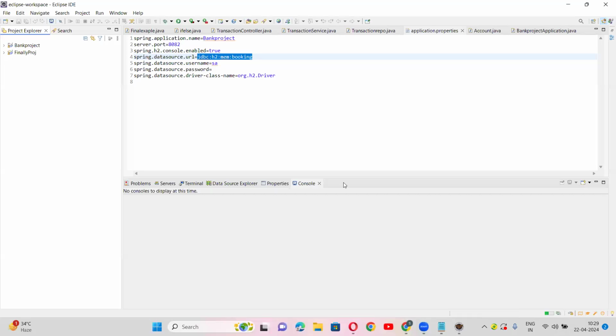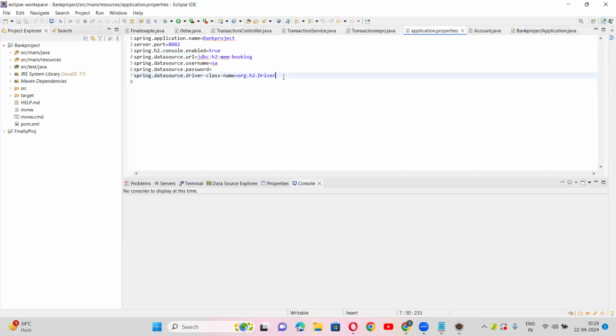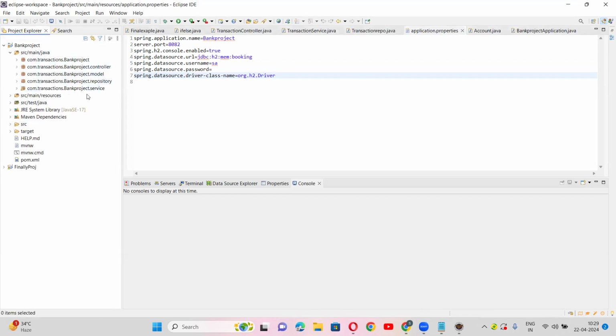See, in a DBS bank interview, on Saturday I gave an example. In the first round they asked me to go through a HackerRank test. In the second round they gave me a real-time task: create a Spring Boot application for how the transaction will happen.